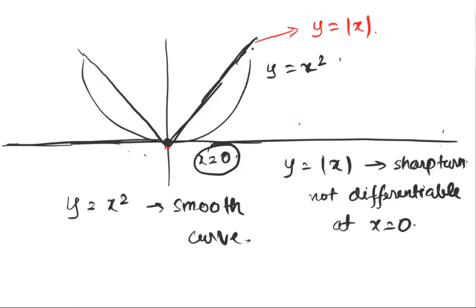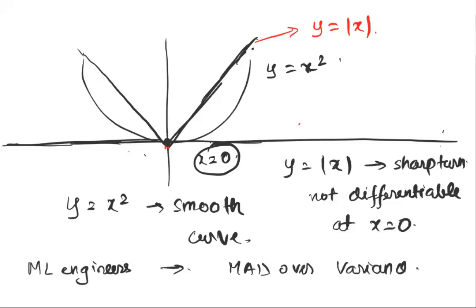Now this is when science was way back 100 years ago. And at that point, y is equal to mod x was a function that was not easy to deal with. It was a non-differentiable function at x is equal to 0, and people found it difficult to work with. Now at this point, that's not the case, which is why machine learning engineers, you will see 90% of them prefer MAD over variance. Something that was proposed around the same time but completely lost significance, people forgot about it, has now become very significant, and a lot of people are talking about MAD.